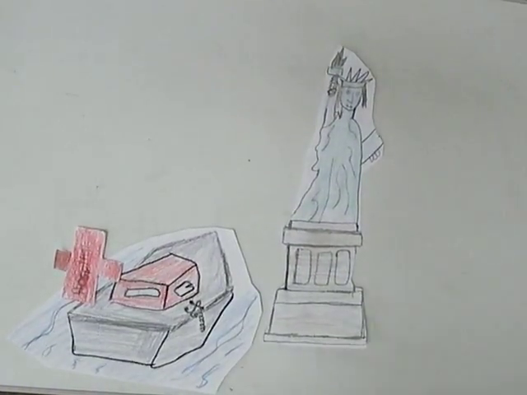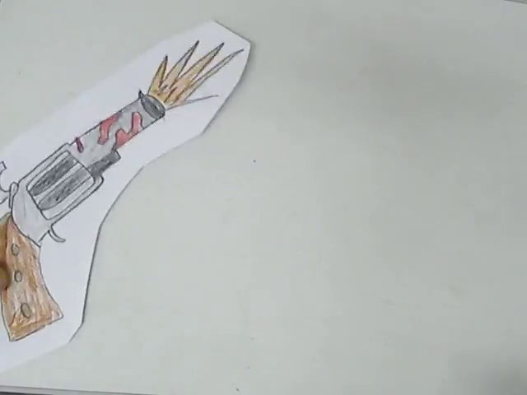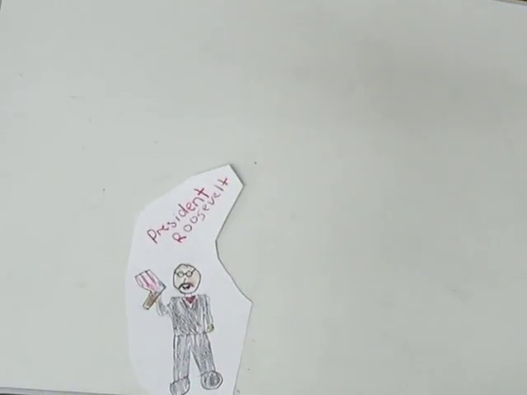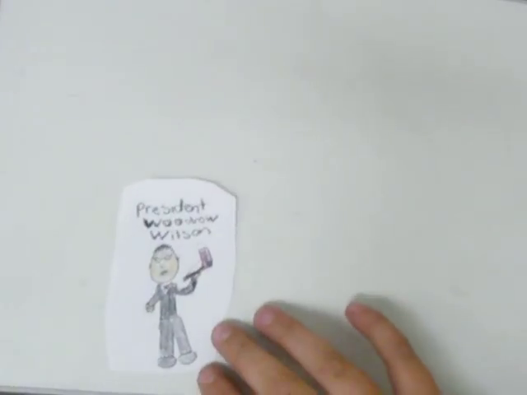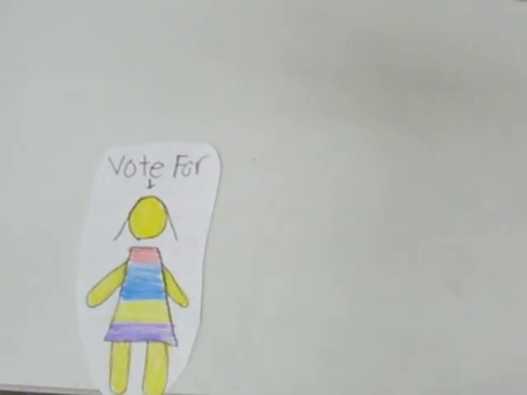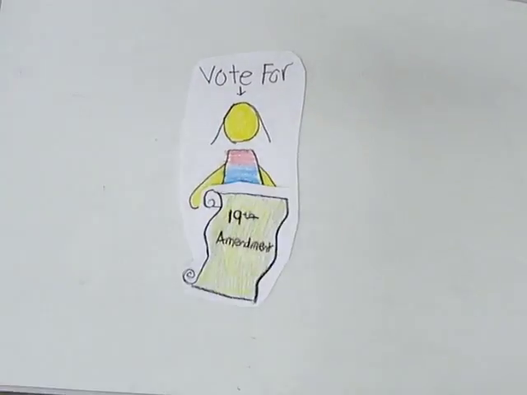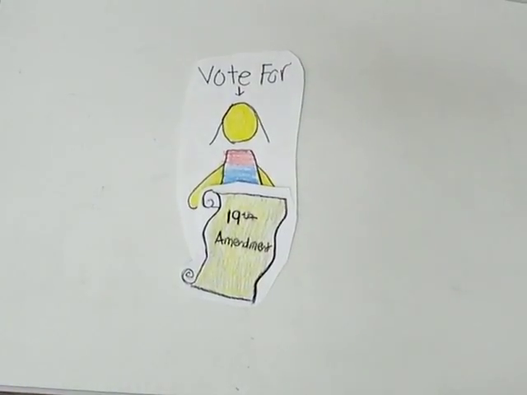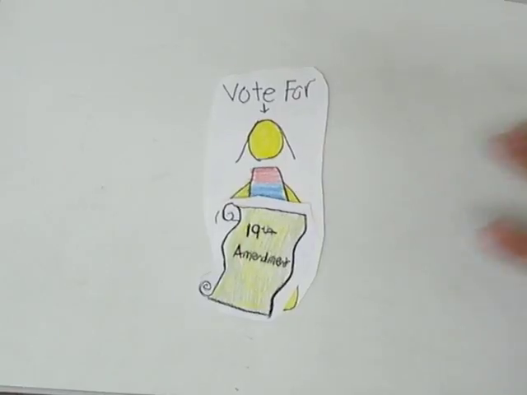In September 1901, President McKinley was shot, and Teddy Roosevelt became the president. But in 1912, Woodrow Wilson became the president. In 1869, the National Women's Suffrage Association was a group that worked for a constitutional amendment to give women the right to vote. In the late 1800s, men opposed women's suffrage, but in 1919, Congress passed the 19th Amendment. The 19th Amendment gave women the right to vote.